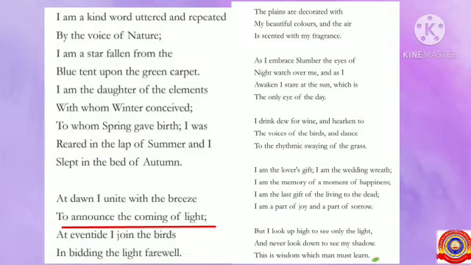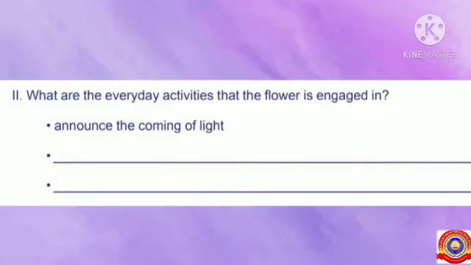Yes, look at the last line of the stanza. In bidding the light farewell. So, bid the light farewell. This is the other activity of the flower. Now all of you write that here. What's that? Yes, bid the light farewell. Now try to find out the other activities of the flower.